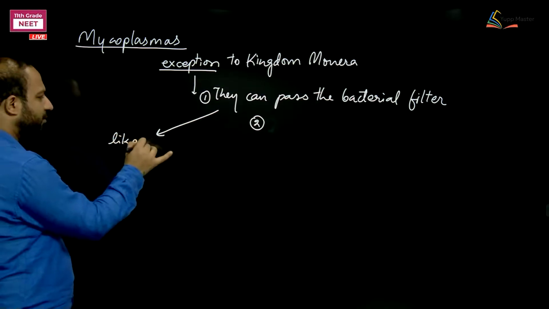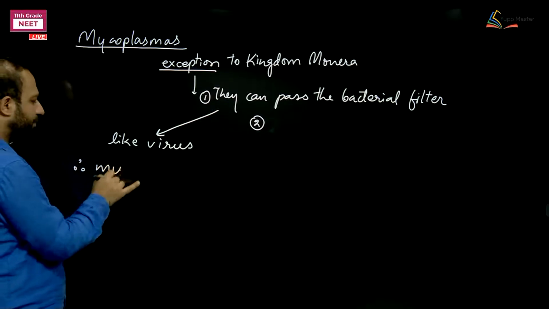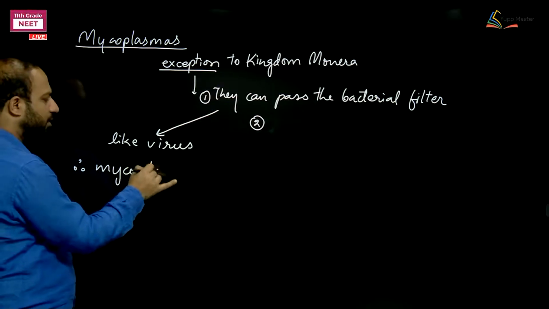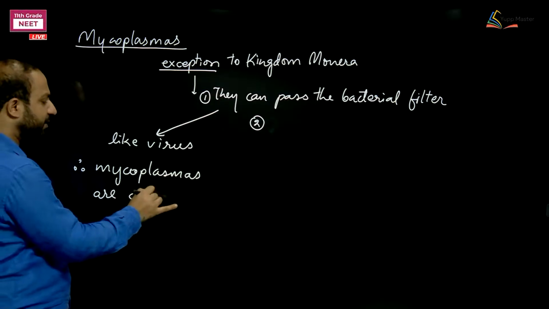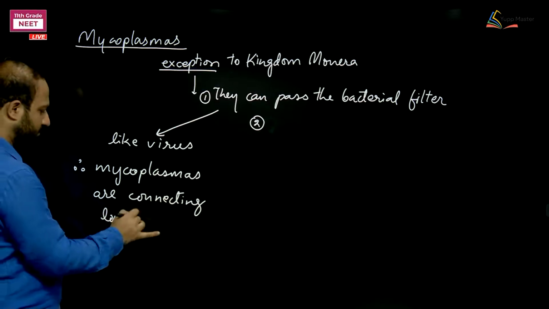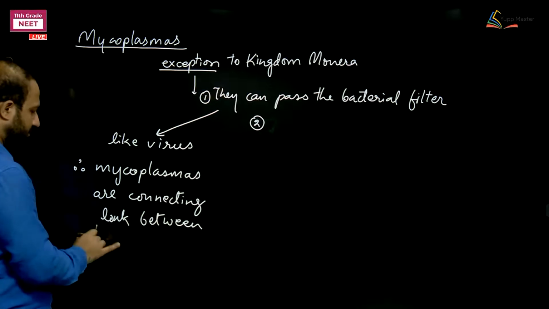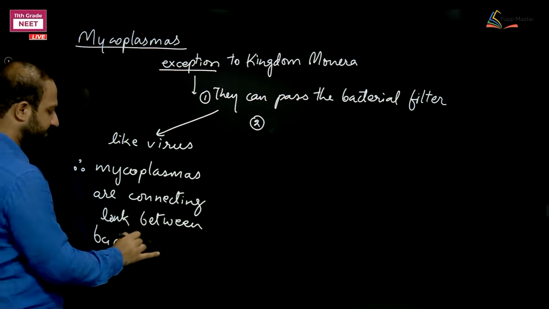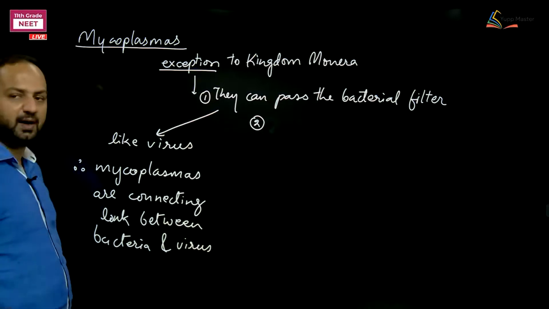They are becoming like virus. Therefore, Mycoplasmas or PPLO or MLO are the connecting link between bacteria and virus.